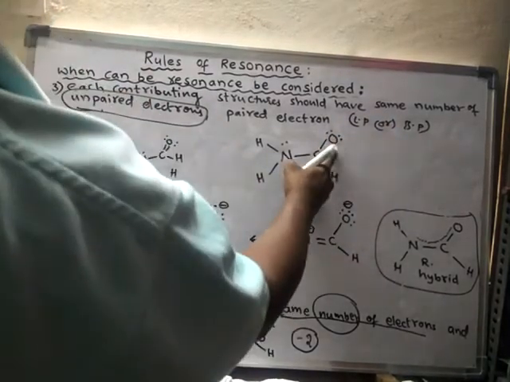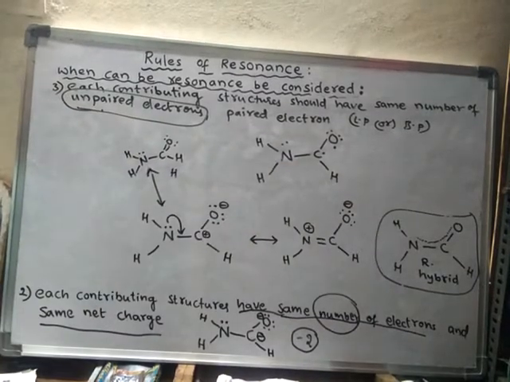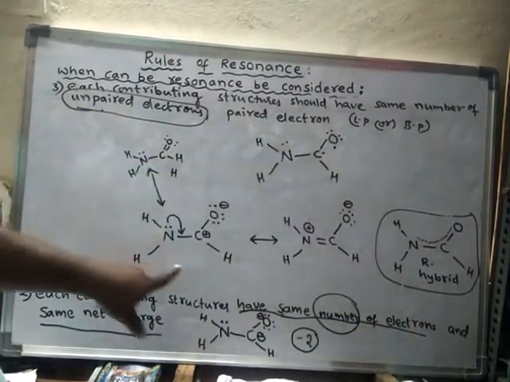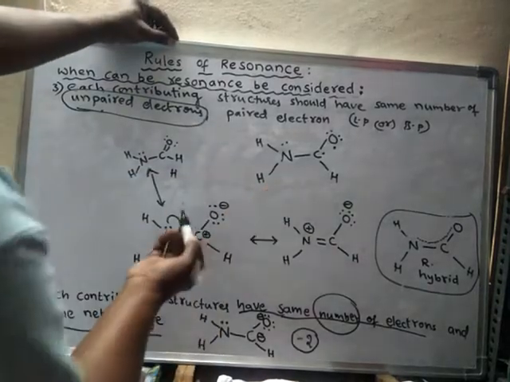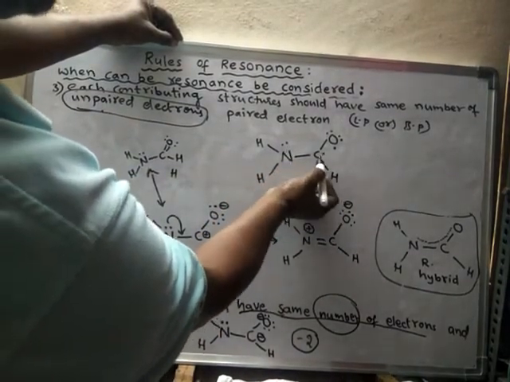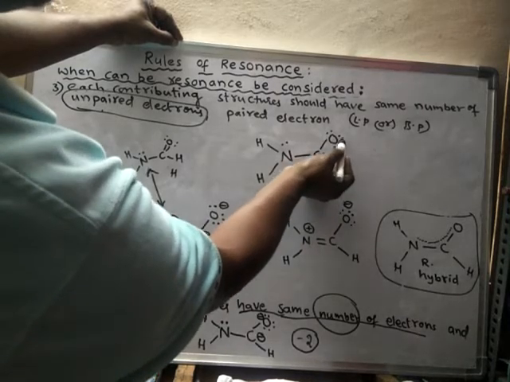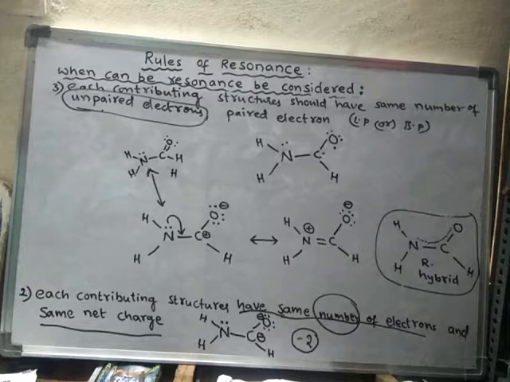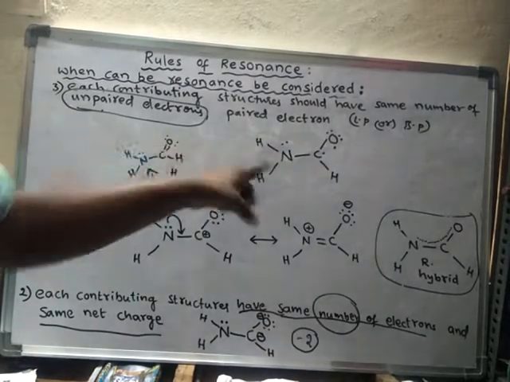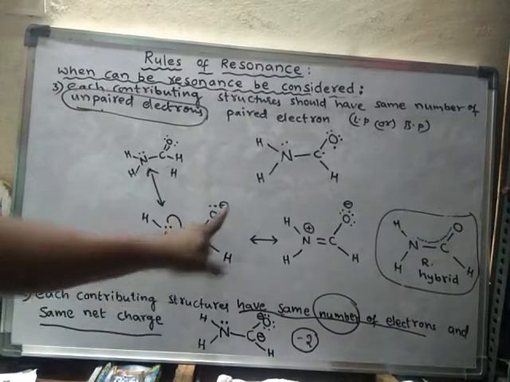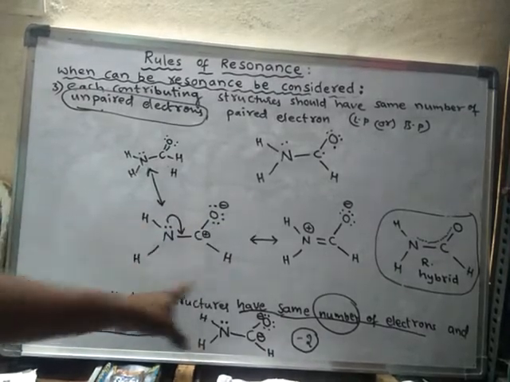This is an unpaired electron. This is also an unpaired electron. If you see the connectivity of atoms, it is the same, so it is similar to this one. The total number of electrons, counting 1 to 18, is 18. So the same number of electrons, the same connectivity of atoms and the same net charge. What is the net charge? 0. In all these cases also it is like this. So what is the overall net charge? Here one positive and one negative, hence the net charge is 0.